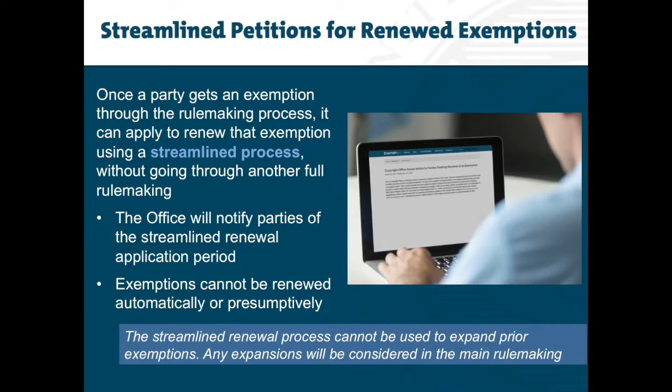Under the current law, exemptions that have previously been granted by the Librarian cannot be renewed automatically or presumptively. However, starting with the 7th triennial rulemaking, once a party gets an exemption through the rulemaking process, a party can apply to renew existing exemptions using a streamlined process without going through another full rulemaking. Note that the streamlined renewal process cannot be used to get a new exemption, even if it seems related to or an expansion of an existing exemption. Any expansions will be considered in the main rulemaking.